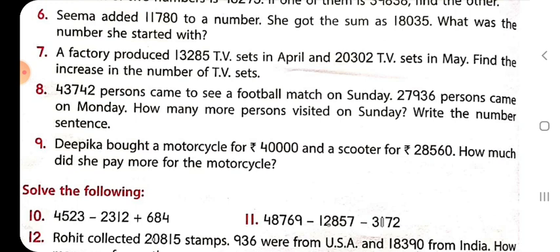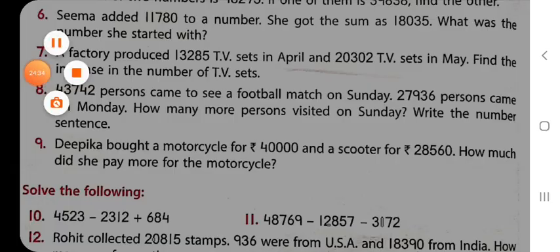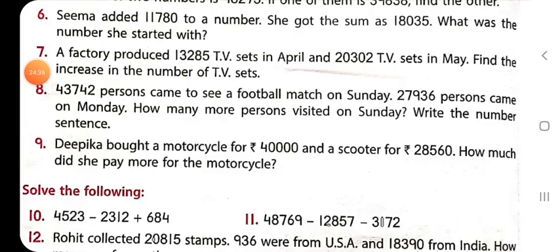Now moving to question number 9. Deepika bought a motorcycle for rupees 40,000 and a scooter for rupees 28,560. The cost of the motorcycle was 40,000 and the cost of the scooter was 28,560. How much did she pay more for the motorcycle?